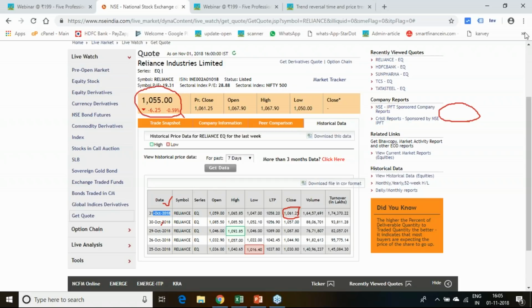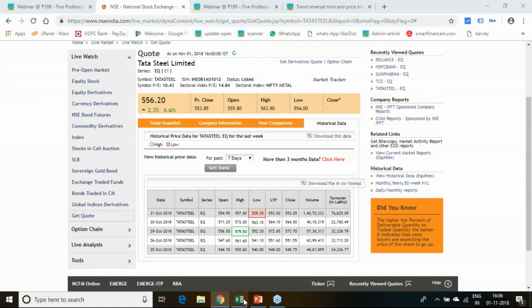This has also given a negative closing today. So for one data, you have seen that there was a very small positive closing on 31st October. Now on the 1st November, we are getting a small negative closing. Since it was a trend change day, it has well affected on the 1st November.